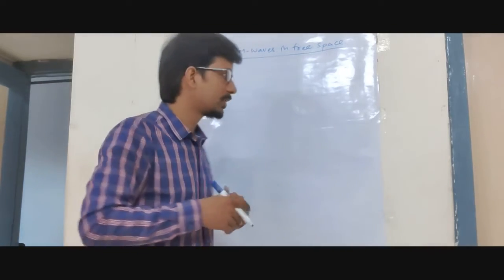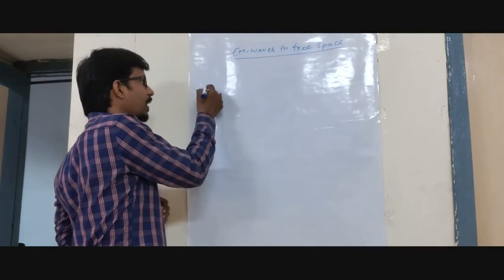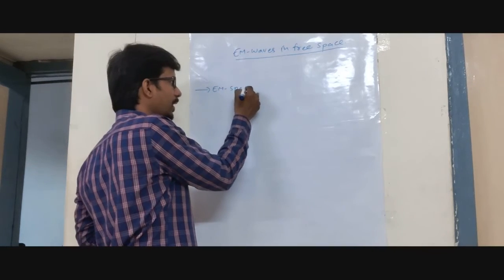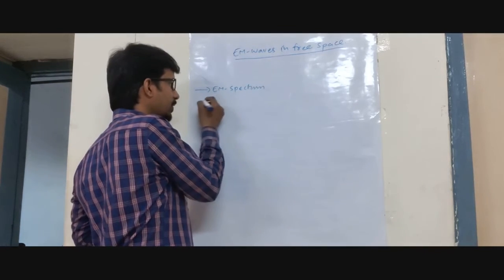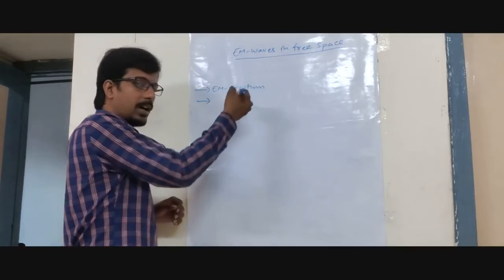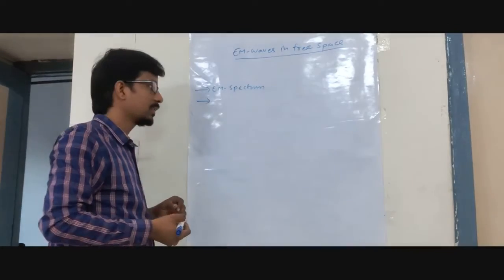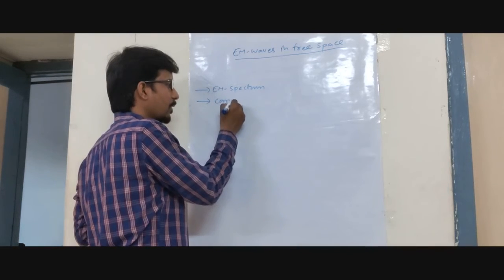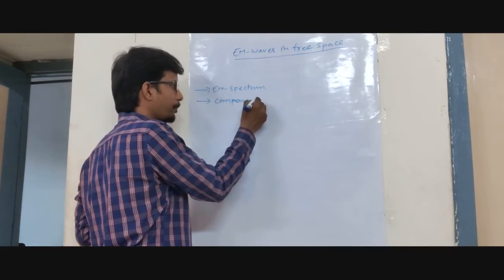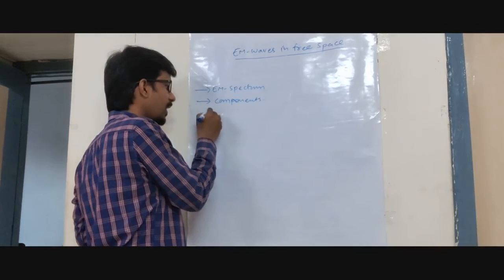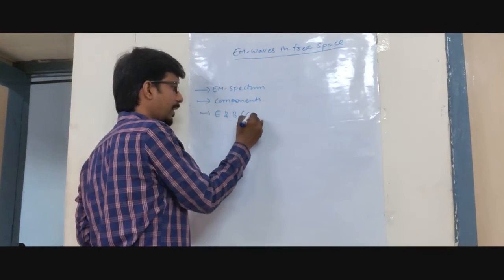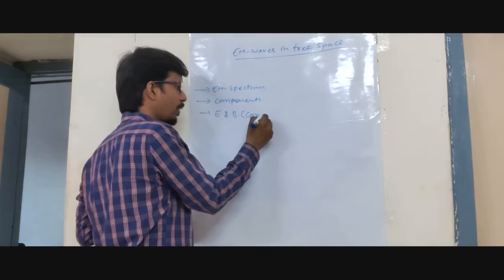In this class, we discussed the EM spectrum, the different ranges of wavelength, and the components of the wave, E and B, the electric field and magnetic field component fields.